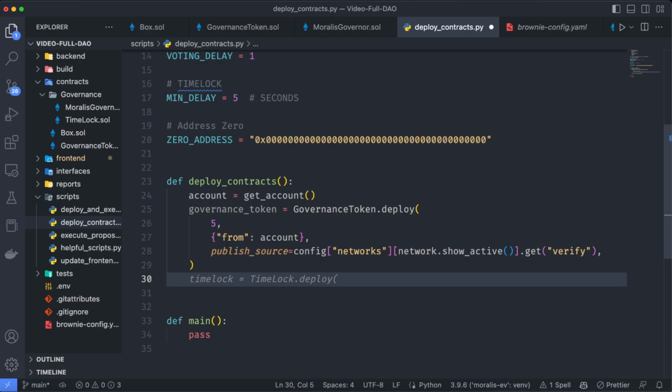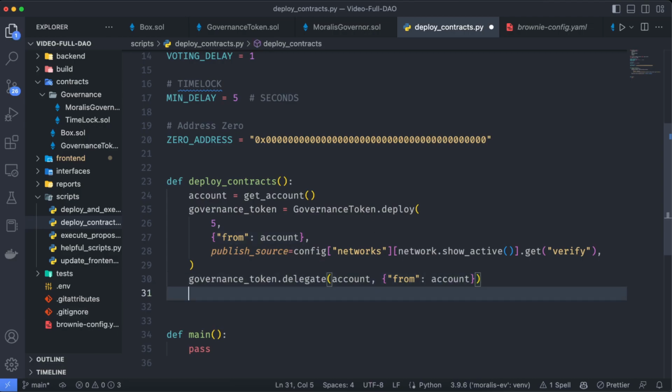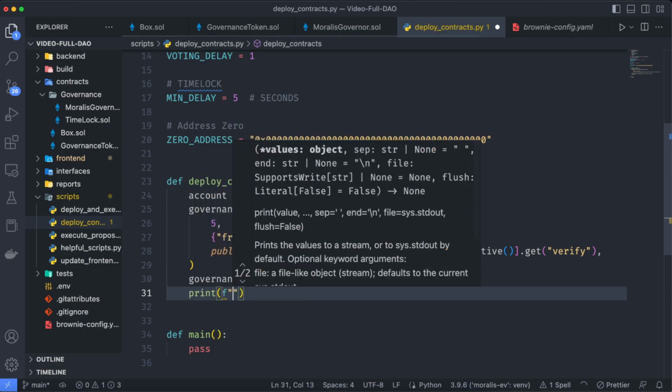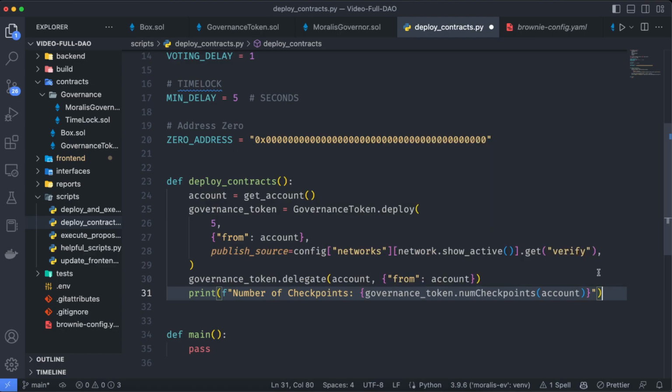Let's delegate that governance token to our account. So governance_token.delegate to the account, and we also need to know who is signing this transaction, which is going to be the same account. Now we can check the number of checkpoints. So print f number of checkpoints, going to be governance_token.numCheckpoints of the account, of course.